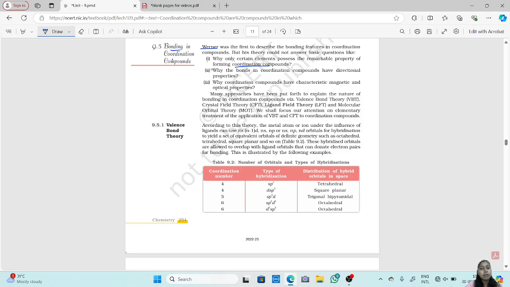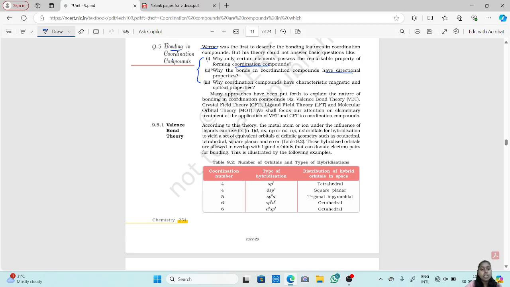Second is why the bonds in coordination compounds have directional properties. Why do they show a directional property? Third is why coordination compounds have characteristic magnetic and optical properties. Why do they show magnetic and optical properties? These are the things which Werner was not able to explain by his theory.